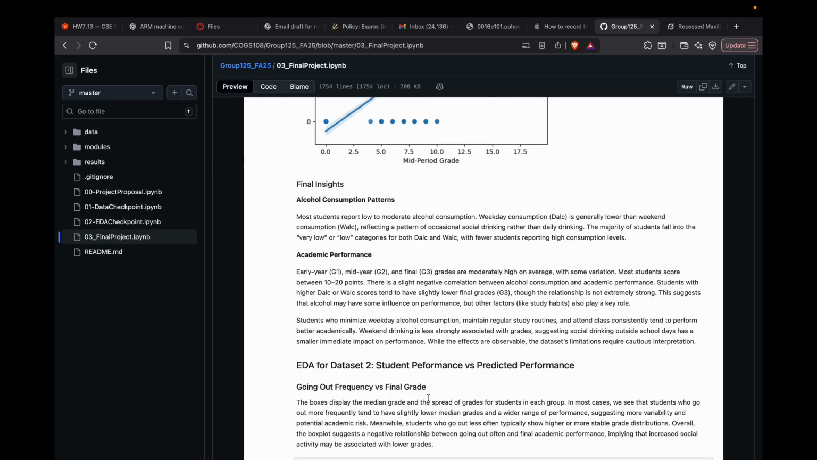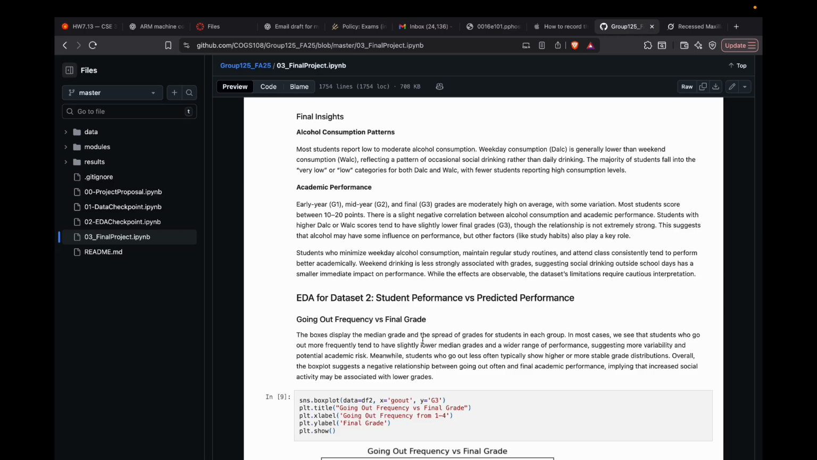With this being said, our data was sampled from a Portuguese population which might have a self-reporting bias. Not having a quantitative measure of the exact amounts of alcohol could potentially affect results. We can effectively conclude, however, that students who minimize weekday alcohol consumption, and are consistent with their studies, perform better.